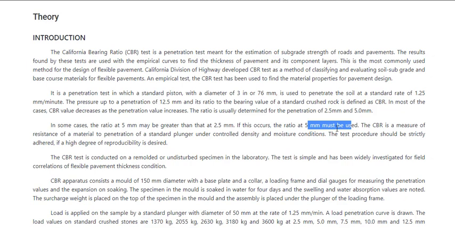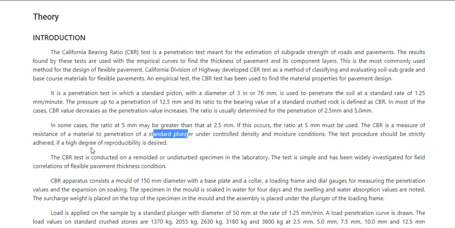That is the value that is adopted. The CBR is a measure of resistance of a material to penetration of a standard plunger under controlled density and moisture conditions. So you're controlling the density of the sample, you're controlling the moisture condition of the sample, and then you are applying a standard plunger of 76 mm diameter and penetrating the soil sample, and then you are noting down the values at 2.5 mm and 5 mm, then divided by the bearing value for the standard sample. That is how you get the CBR value.